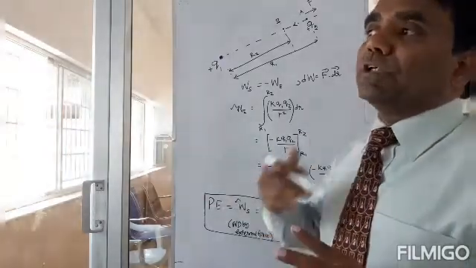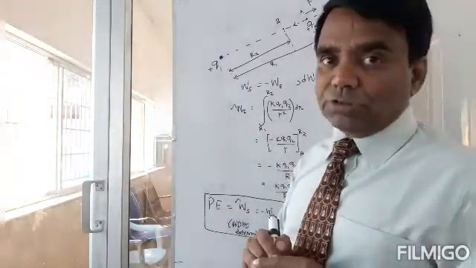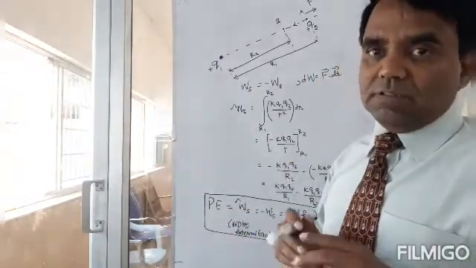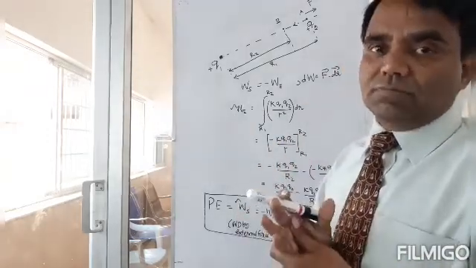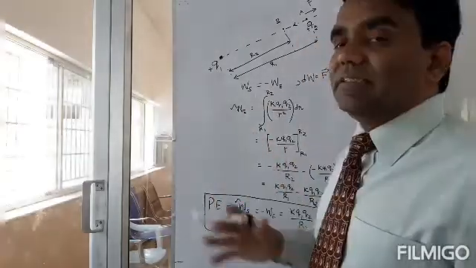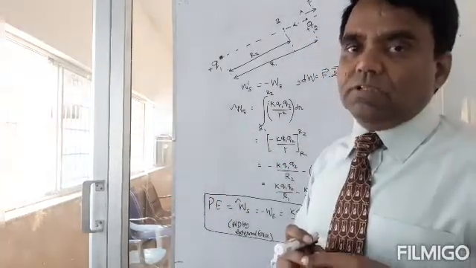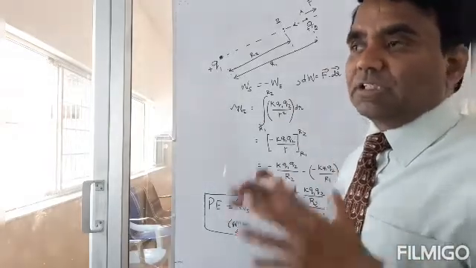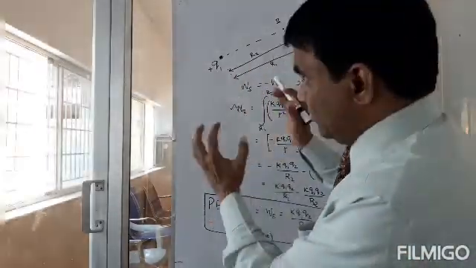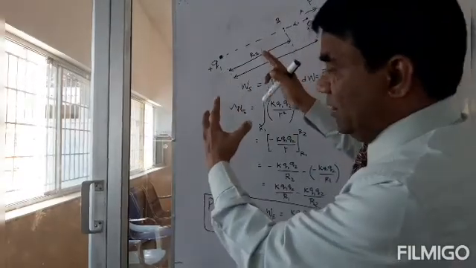The amount of work I do against a conservative force is going to be equal to the potential energy of the system, and I have to do it without any acceleration. So that's the fundamental idea of potential energy, and the potential energy is for the Q1 Q2 system,